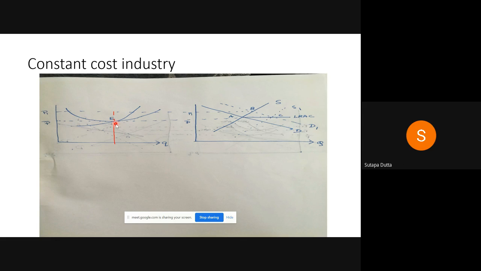Ma'am, can you please repeat the difference part, that why there is a difference between A and C? Yeah, because new firms are entering. That is why your supply curve has shifted to the right, and that is why you are getting C. But both are the long run equilibrium. Yes, ma'am.